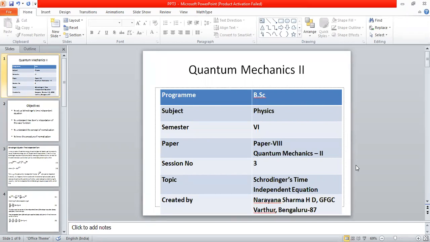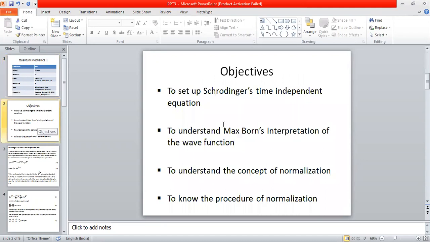In my last session, I discussed Schrodinger's time dependent equation. In today's session, I will try to give a glimpse of setting up Schrodinger's time independent equation. Before proceeding further, let me state the objectives of this session. The main objective is definitely to set up Schrodinger's time independent equation.